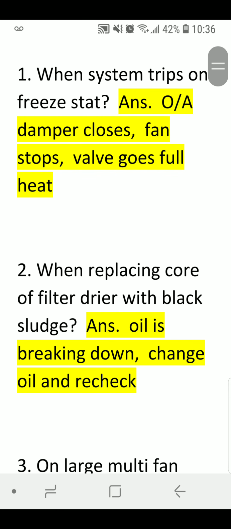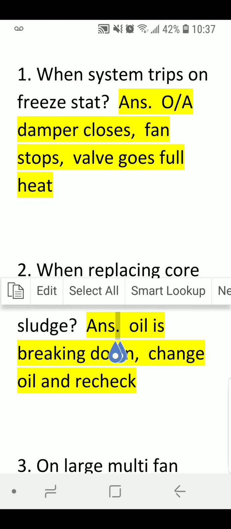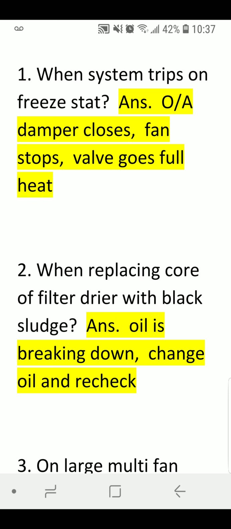Another set. When system trips on freeze stat, what happens?